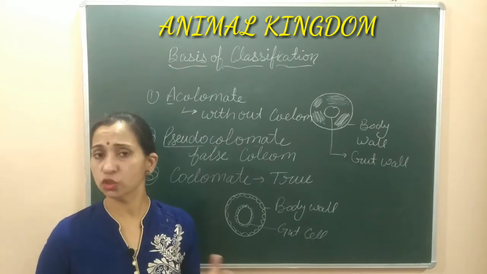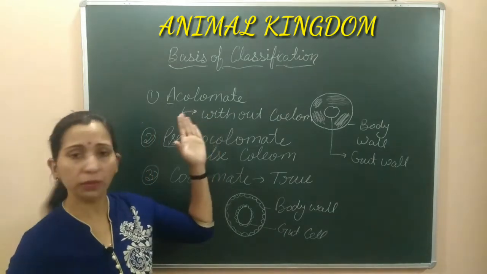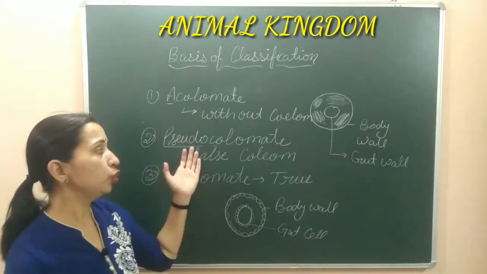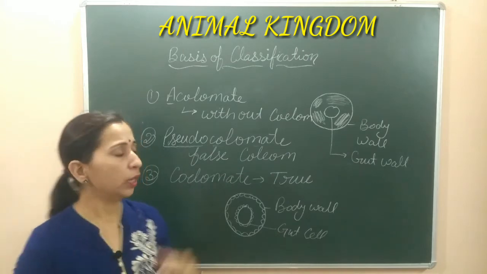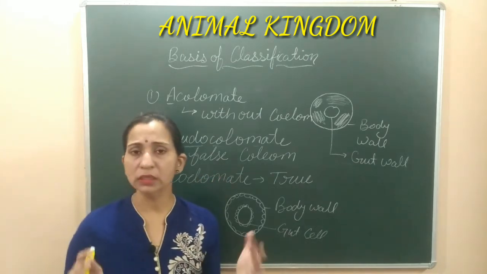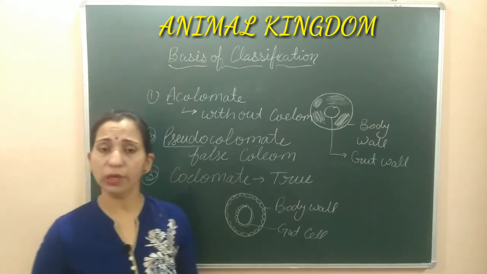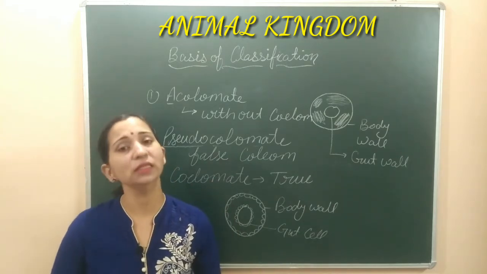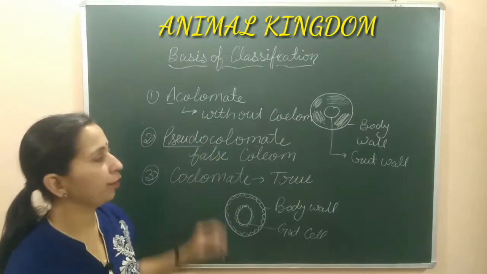Then second one is the pseudocoelomate, and the third one is the coelomate organism. Acoelomate where the coelom is not present, pseudocoelomate where the coelom is present but it's a false coelom, where the mesodermal cells are present in a scattered way or is not regularly lined. Whereas in the true coelomate organism, mesodermal cells line the coelom at the both sides. So this is about these three category of the coelom.